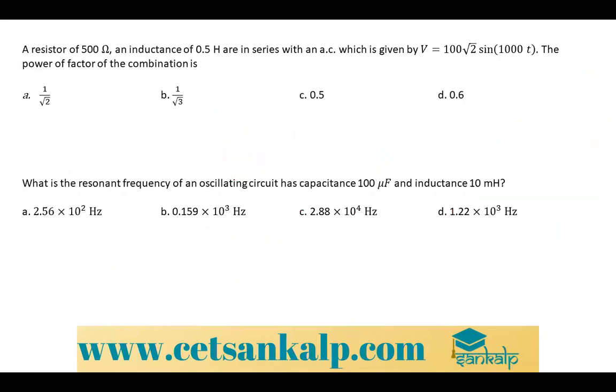Next: a resistor of 500 ohm and an inductance of 0.5 Henry are in series with an AC source given by V is equal to 100 root 2 sine 1000 t. Find the power factor. Again, you have the formula: cos phi is equal to R by Z.